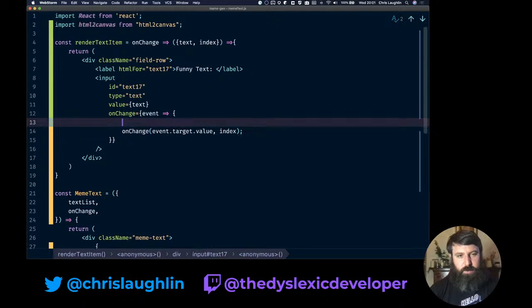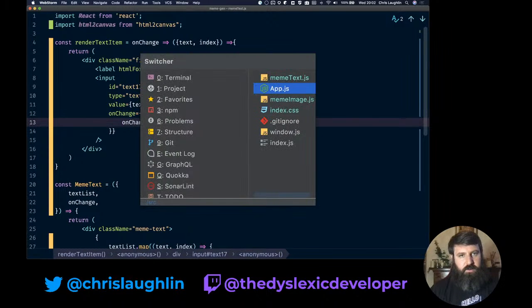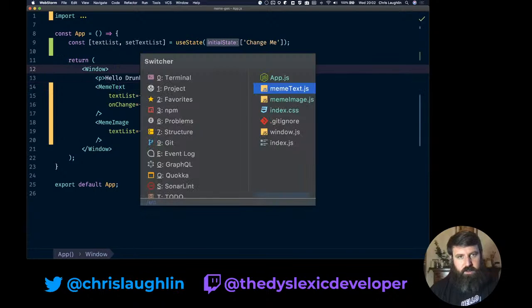Actually we don't want to do that. We want to update the index in our array. We can do that with splice, I think, or we can do it the cheap way. Yeah, we'll do it the cheap way. So we can say on change, and we need the whole array though. No, we don't, because we have the whole array up. So that's our current target value and our index. And we've got our app.